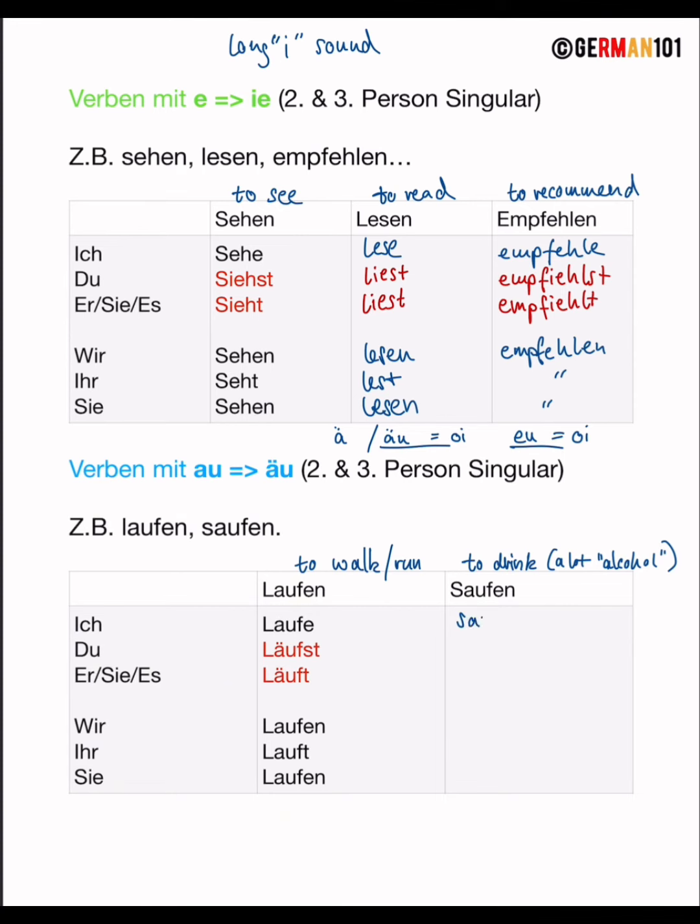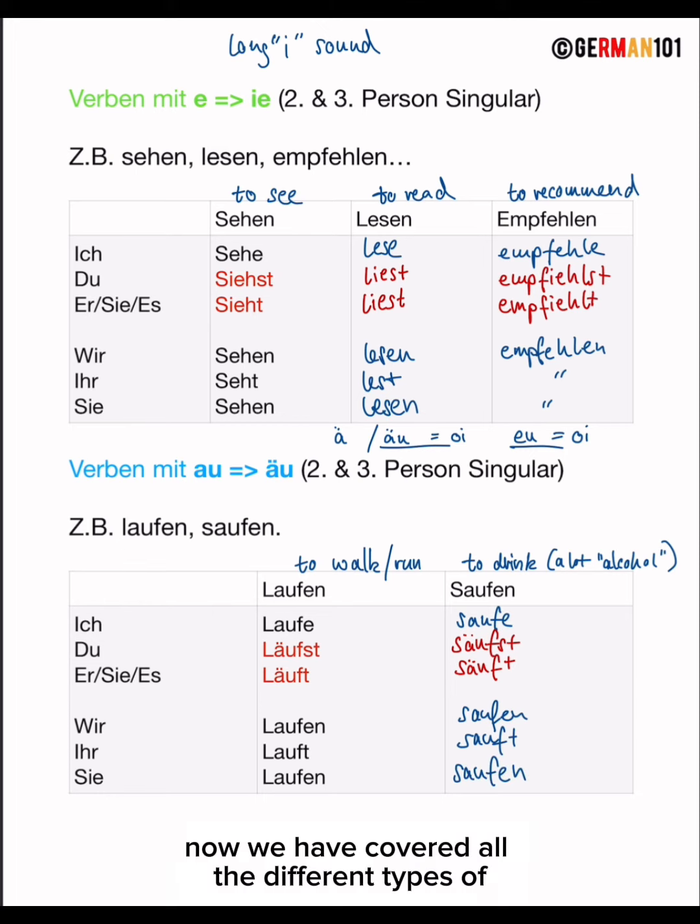Ich saufe. Du säufst. Er, sie, es säuft. Perfect. And the rest stays as before. Wir saufen, ihr sauft, und sie saufen. Perfect. Now we have covered all the different types of irregular verbs with stem vowel changes.